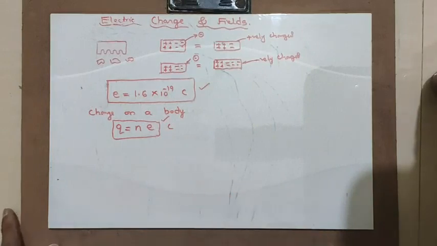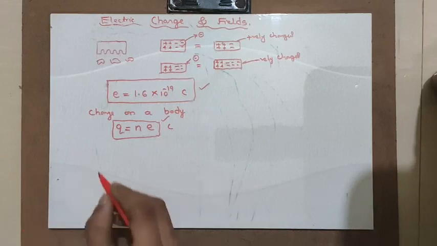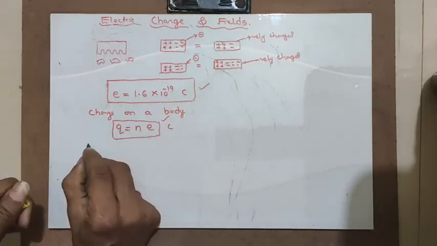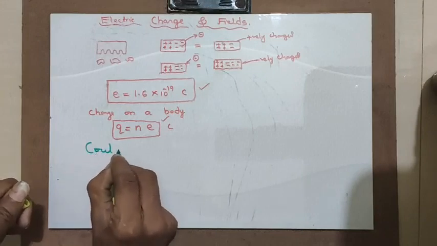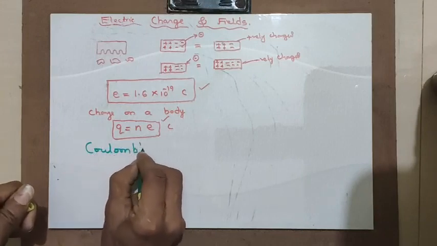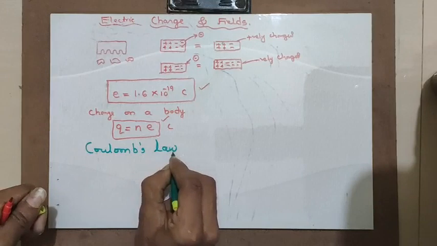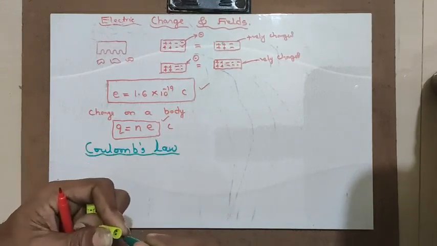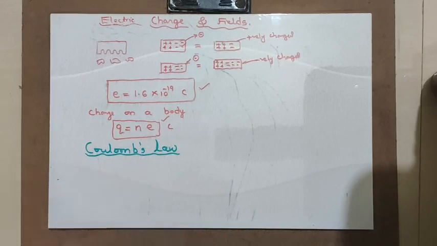Now let us go to the next concept, that is Coulomb's law. Coulomb's law is the fundamental law of electrostatics and is applicable to point charges. Point charges means charges which are concentrated at a point.